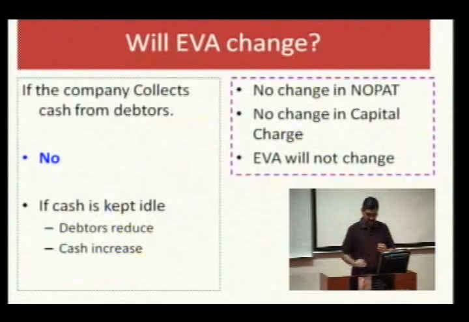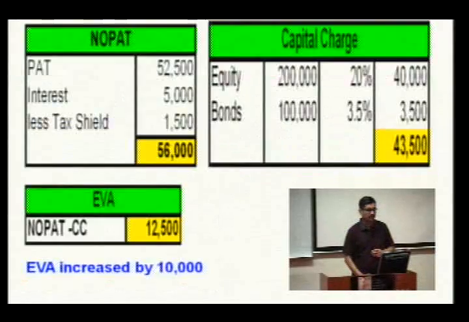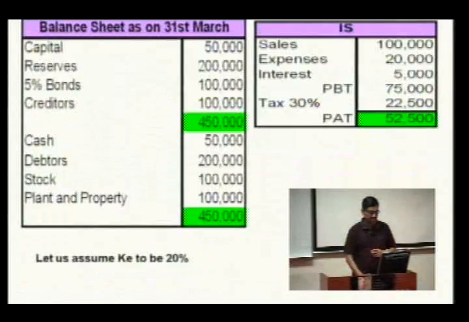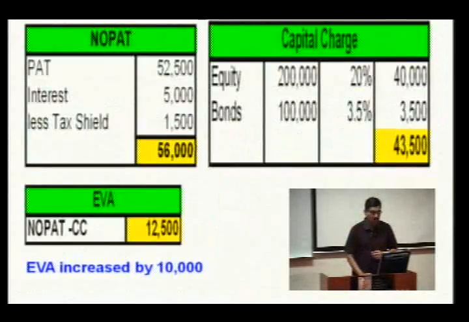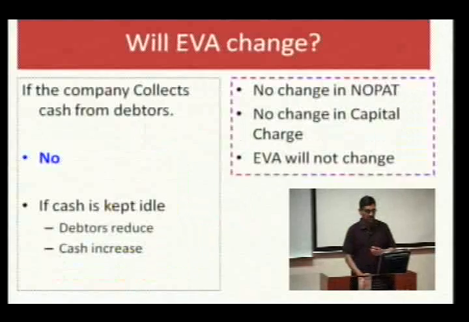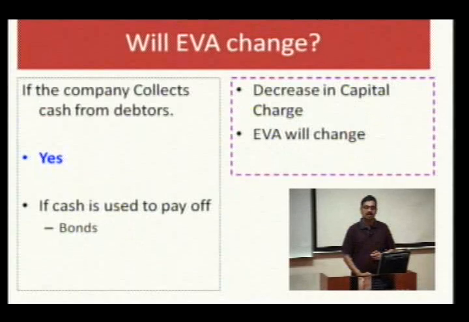What will happen if the company collects debtors? The company has huge debtors on the balance sheet, about 40% of it. So, will EVA change if the company collects that debtor? The answer is no, if the cash is kept idle. If the cash is kept idle, then there is no change in the NOPAT, no change in the capital employed, so no EVA change.